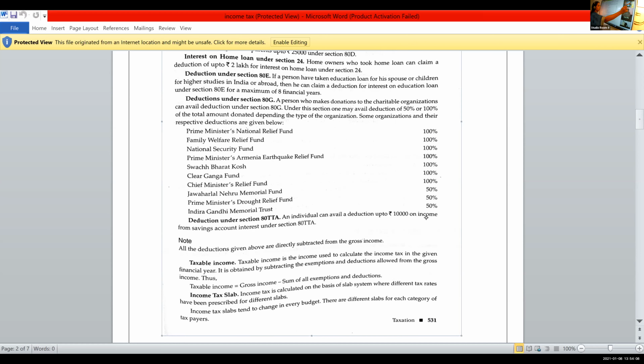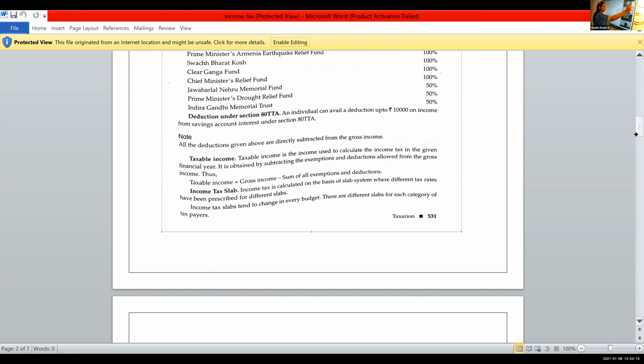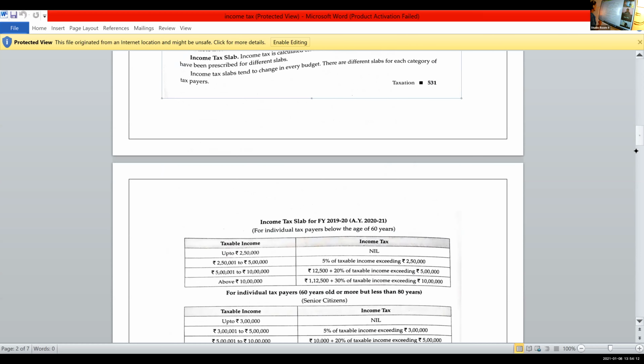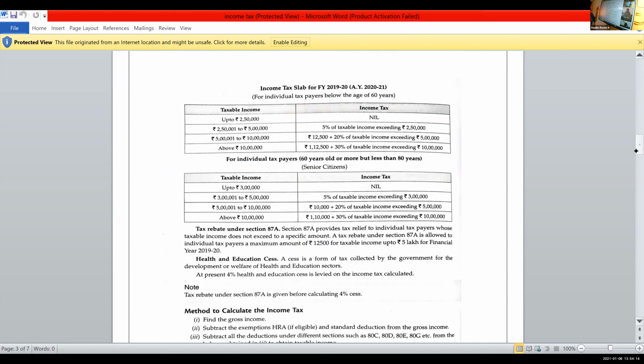Then we had 2 slabs. Income tax is calculated based on the 2 slabs. One is for below 60 years and the other is above 60 years, which we call the senior citizens. After calculating the taxable income, we will calculate the tax according to this slab.